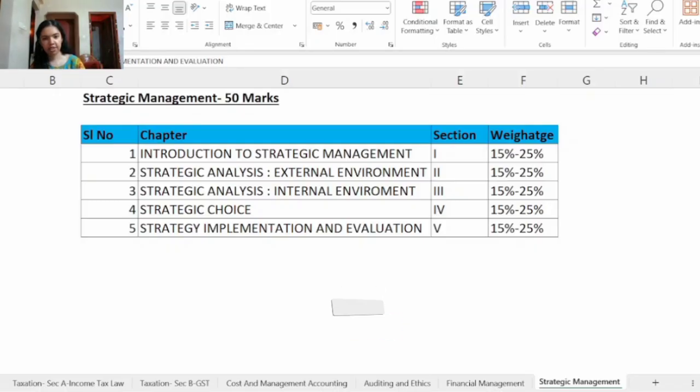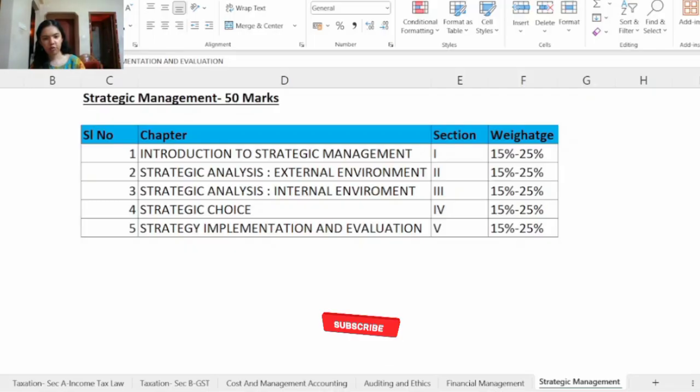Understand the scenario presented in the question and the specific information the question provides. The next step will be to identify the key concept. Determine which strategic management concepts are being tested in the question. This could be topics like competitive advantage, strategic analysis, strategic formulation, implementation or evaluation. And then analyze the situation. So consider the given situation from the perspective of the concept you have identified. Think about how the principles of strategic management apply to the question in hand.